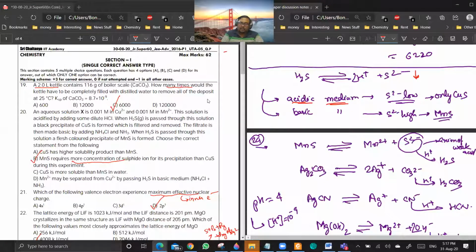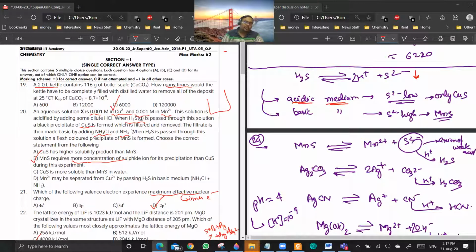See, you are having a vessel in which you are having these two ions in these two concentrations. Now you added some HCl and passed H2S and you got a precipitate of copper sulfide. Okay, then you remove all the precipitate and then you made the medium basic by adding NH4OH. Are you getting my point? And then again you passed H2S through it. And this time you get a precipitate of MnS. So which of the statements should be correct?